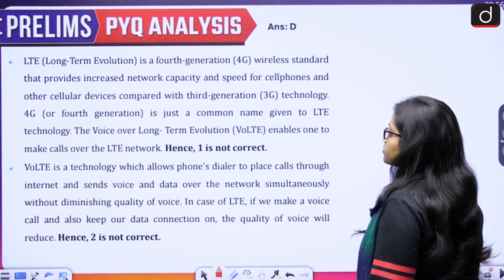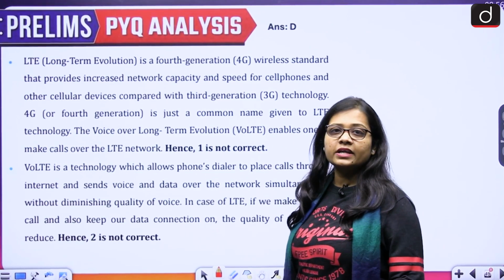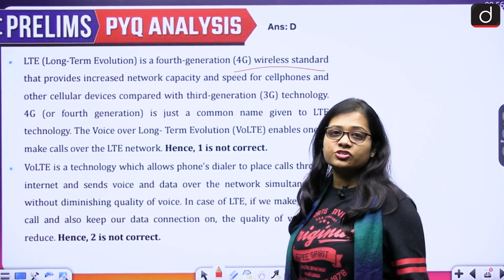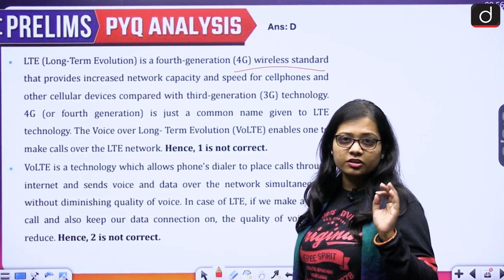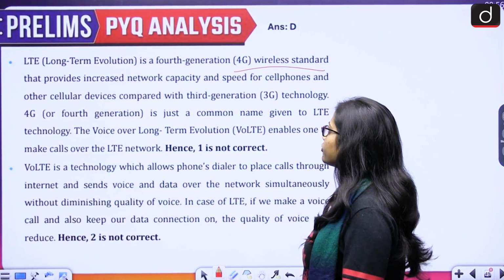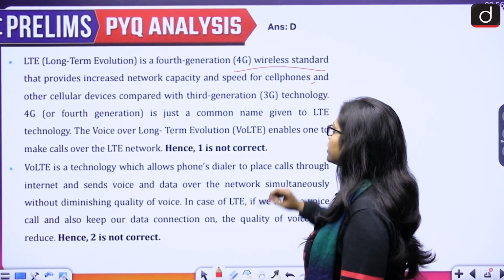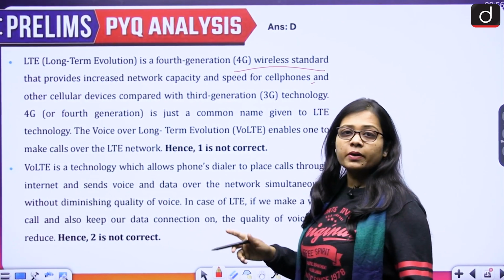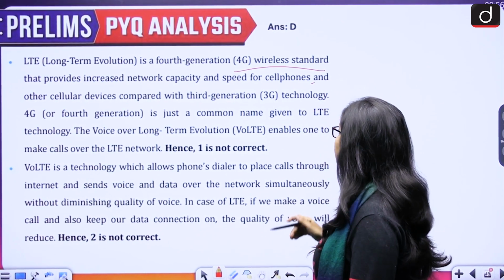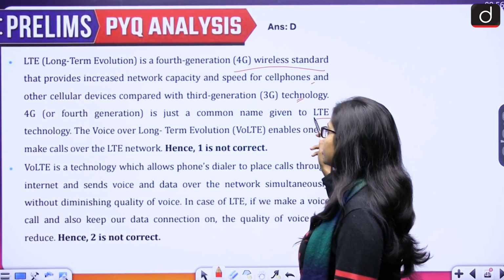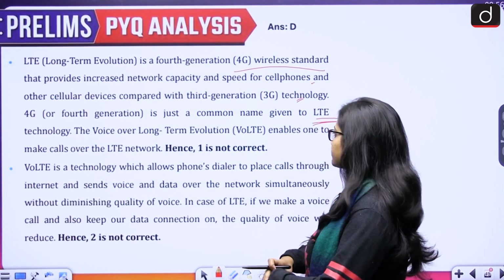Let us see. If we talk about the LTE, that is the long term evolution, it is a 4th generation wireless standard. It is not 3rd generation, it is 4th generation. This provides increased network capacity and speed for cell phones and other cellular devices as compared to the 3rd generation technology. 4G is just a common name which is given to LTE technology.